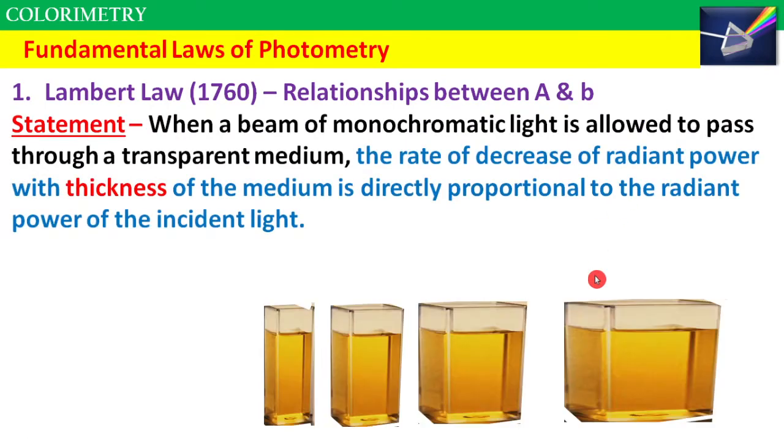So the statement: when a beam of monochromatic light is allowed to pass through a transparent medium, then the rate of decrease of radiant power with the thickness of the medium is directly proportional to the radiant power of incident light. Okay, so here we have mediums of different thickness or path length, with the same concentration. Concentration in all the mediums is the same, but the path length is different. Let's say the path length of the first solution is B1, second B2, third B3 and B4.